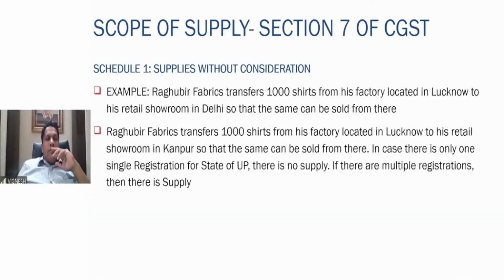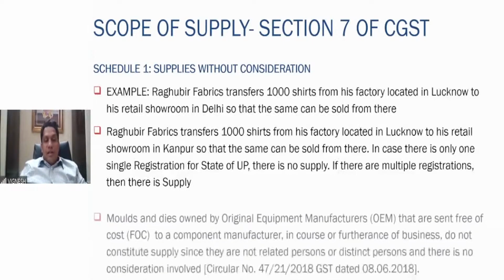Then Raghuveer Fabrics transfers 1,000 shirts from factory in Lucknow to retail showroom in Kanpur so that the same can be sold from there. In case there is only one single registration for state of UP, there is no supply. So here what is happening? Factory is in Lucknow, retail showroom is in Kanpur. So both are located in UP only. So in case there is only single registration, there is no supply. The answer to someone's question: if there are multiple registrations, then there is definitely a supply.